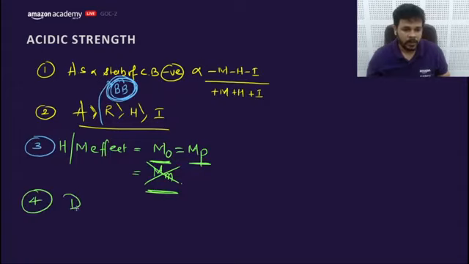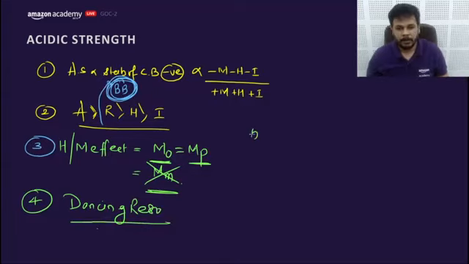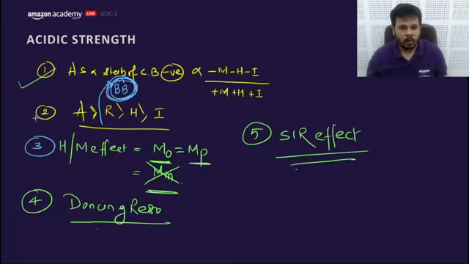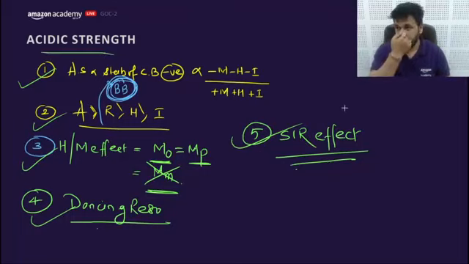Fourth, we need to learn about the dancing resonance, which we are not going to cover today. And what about the fifth one? You need to learn about the SIR effect, static inhibition of resonance. If you know all 5 things, you can answer each and every question of the topic related to acidic strength. Getting my point?